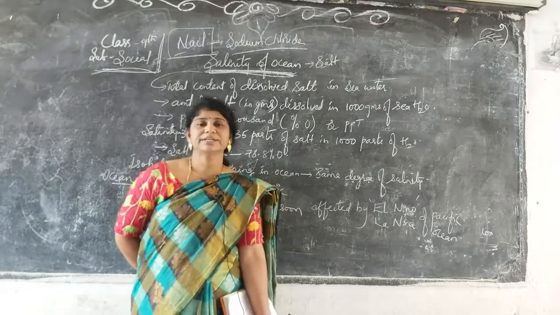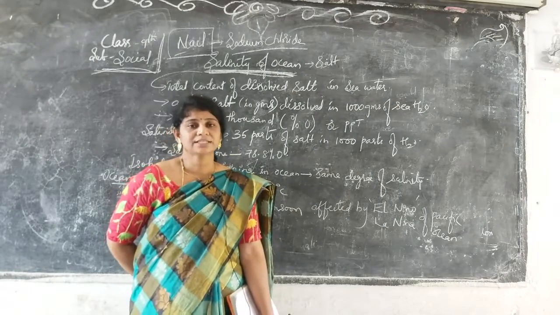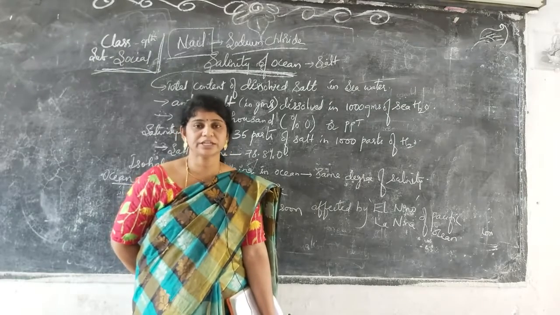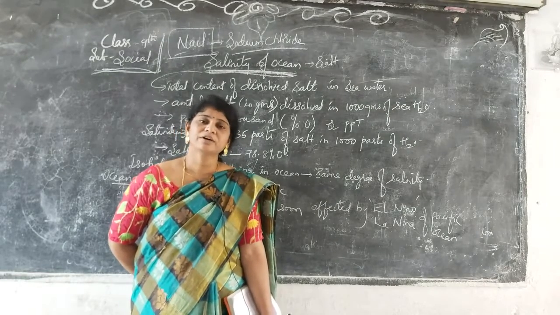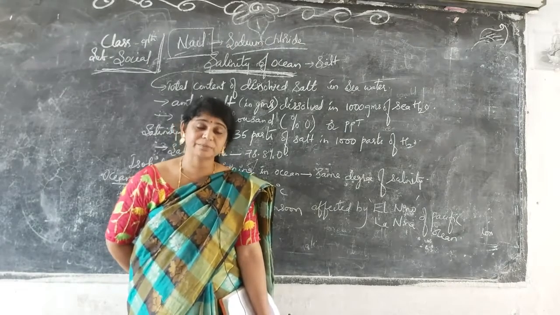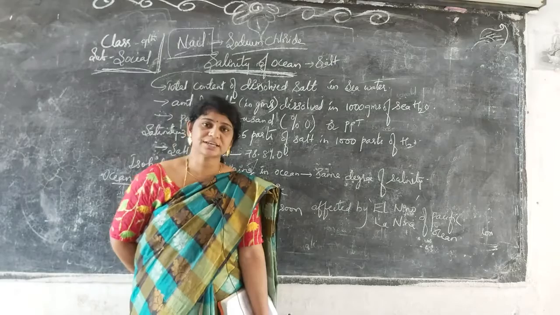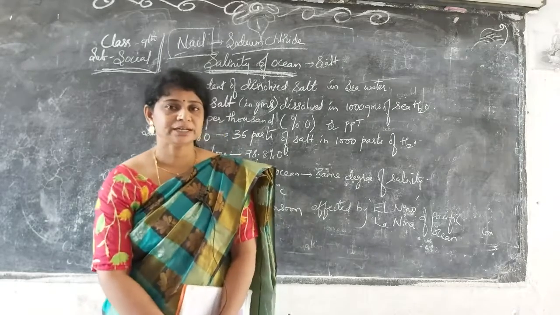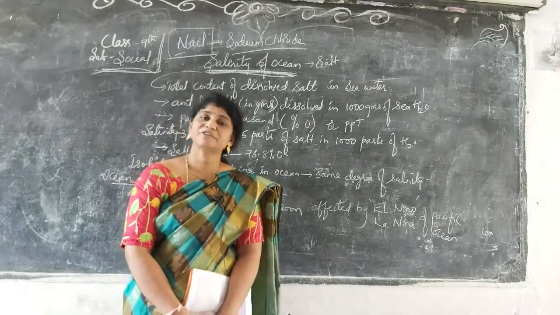From olden days onwards, as the continental drift formed the 7 continents with their separation, specific seas and oceans are present where many people depend upon the production of salt from the sea.